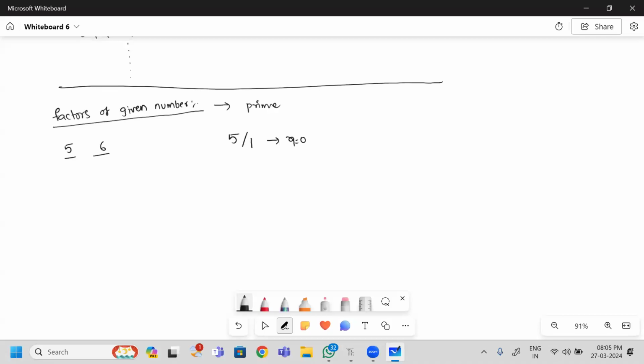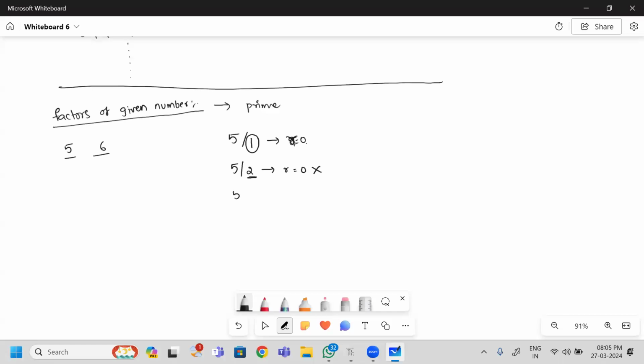Sorry, remainder should be 0. If the remainder is 0, the number which I am taking as a denominator is dividing the given number. But when I divide 5 by 2, can I get remainder as 0? No. So is 2 a factor? It is not a factor.